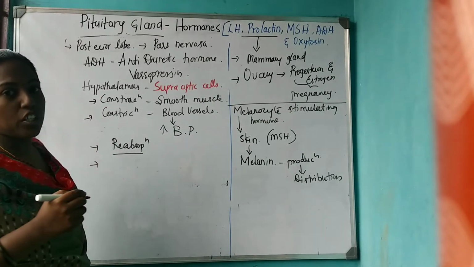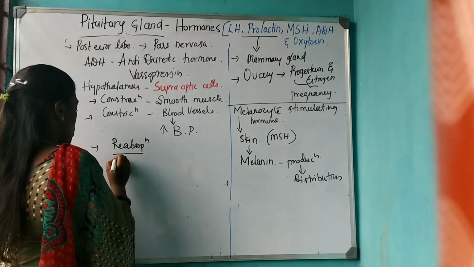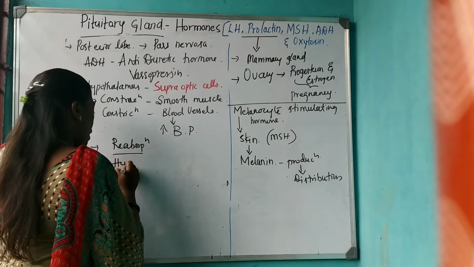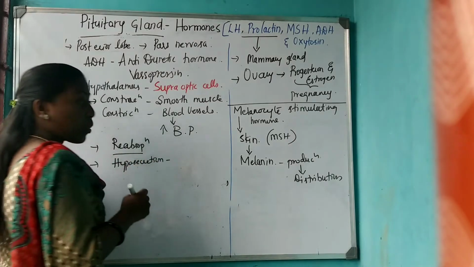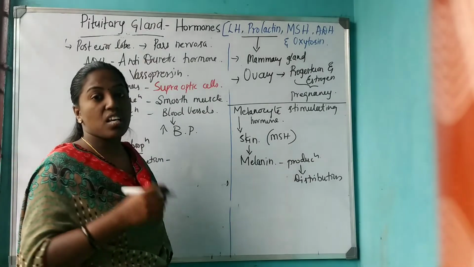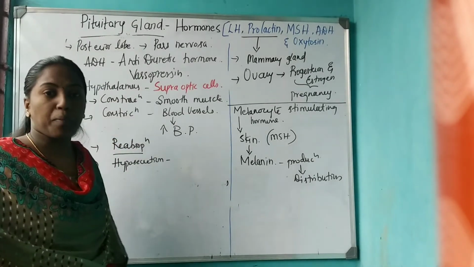Let us consider hyposecretion and hypersecretion of ADH. First, hyposecretion. It causes a disease called diabetes insipidus.